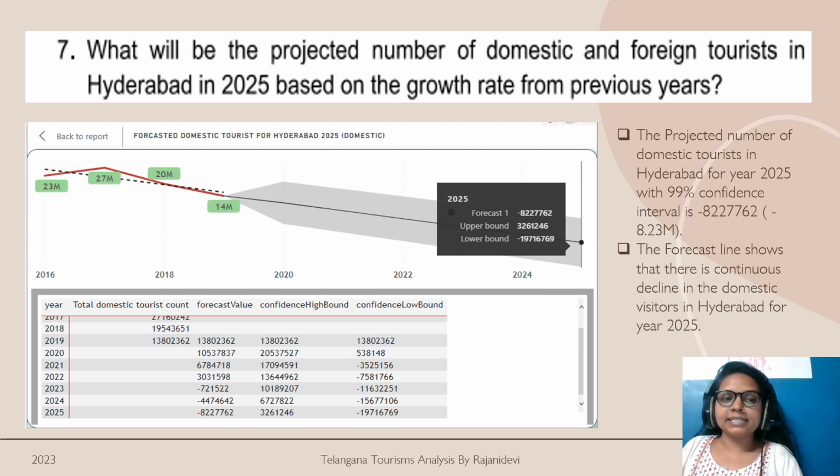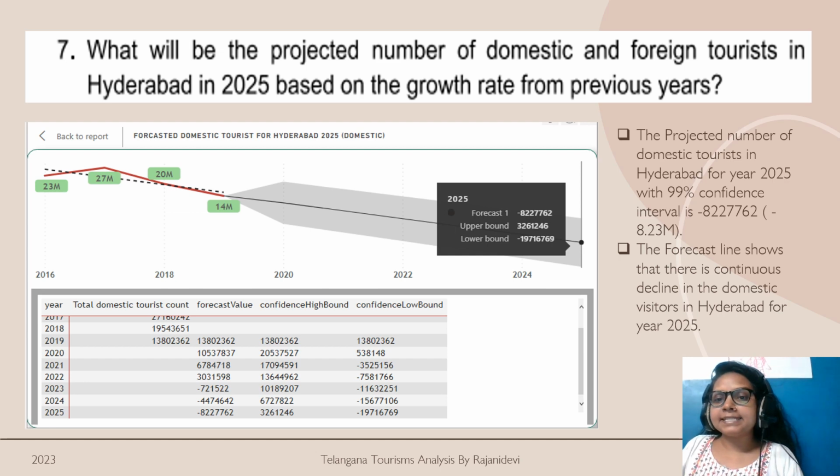If we see from 2016 to 2019, the number of visitors is 23 million, which increased a little bit to 27 million, then declined to 20 million, and again declined to 14 million. So basically the trend line indicates that the number of visitors is declining, and the forecast line also shows the same thing.